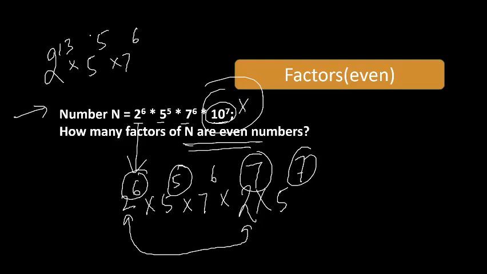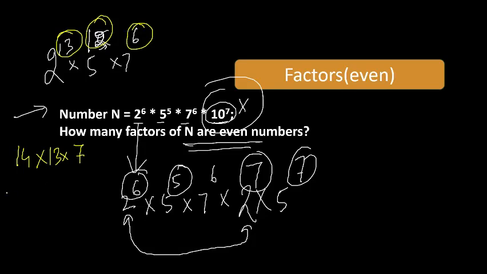You will get 12. Now just add 1 in all these powers. So add 1 in this, you will get 14. Add 1 in this, you will get 13. And add 1 in this, you will get 7. So 14 into 13 into 7, you will get your number. So 14 into 7 would be 98 and 98 into 13.